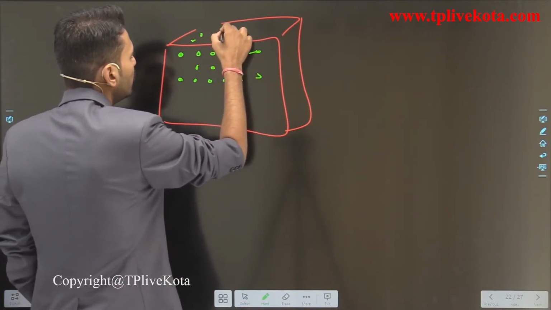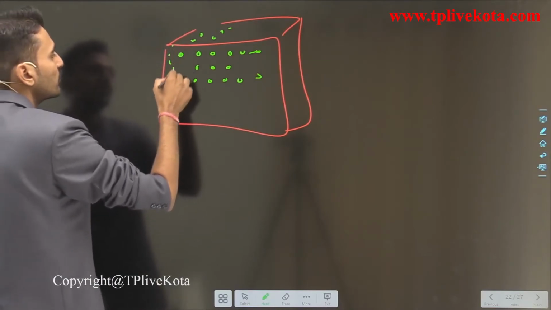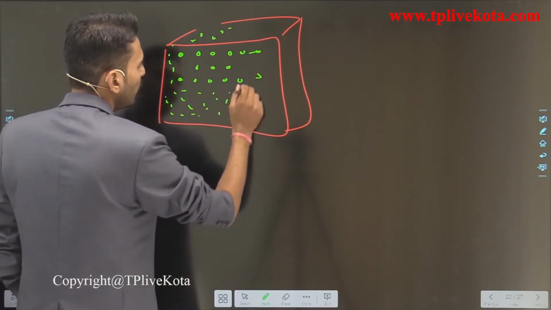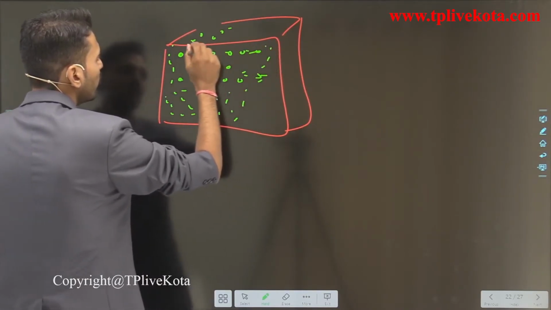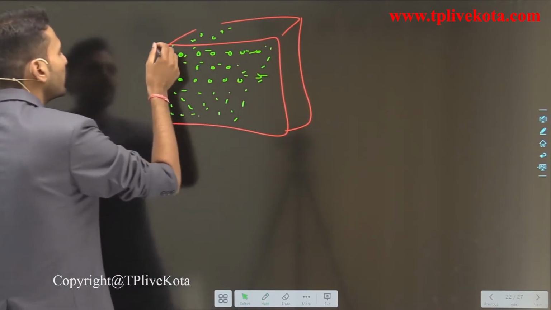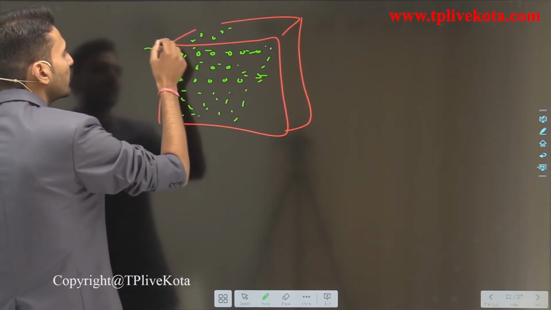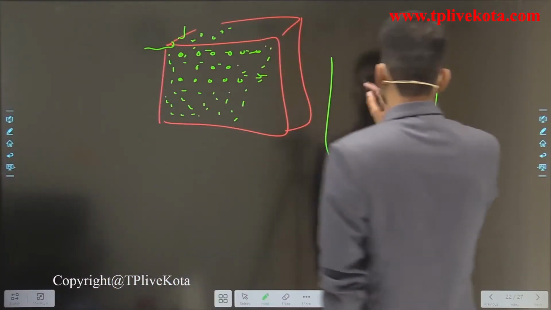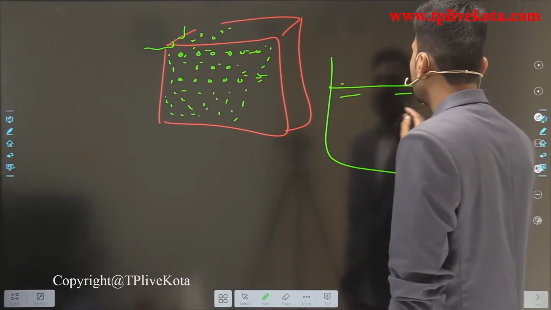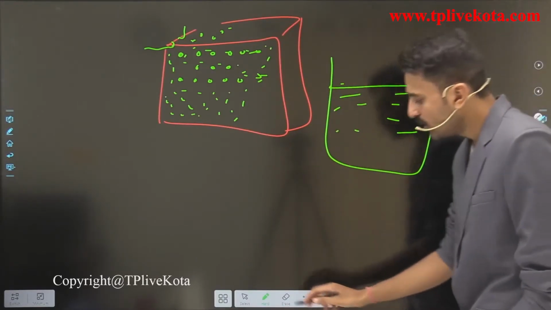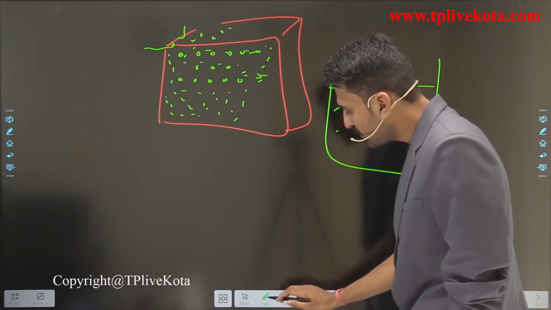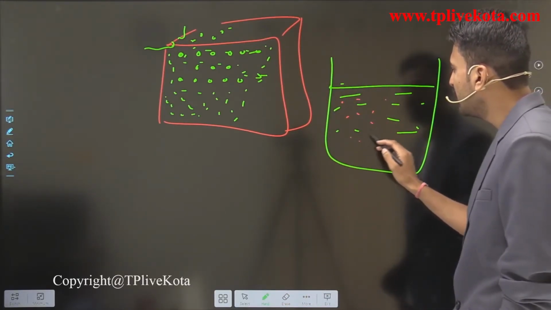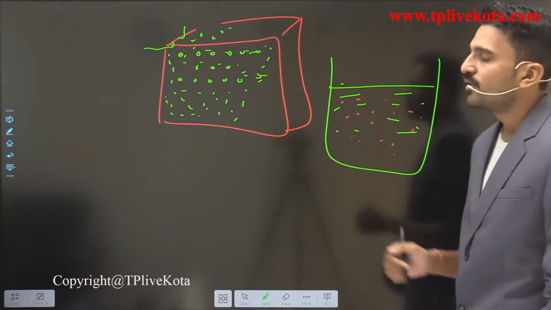So what have you seen? When the water molecules come, there are billions and billions and trillions of KMnO4 particles in this particular crystal of KMnO4. So what is happening here? The water molecules are coming and they are taking these molecules along with them. So what has happened here? Suppose this is water. The KMnO4 particles are present in the vacant spaces which are present in this beaker.